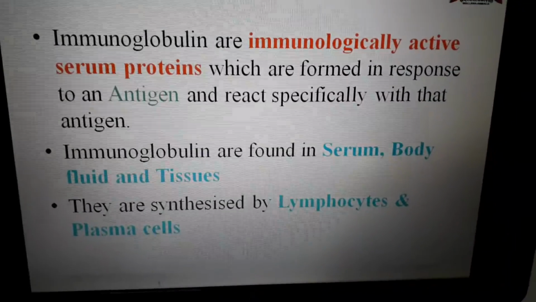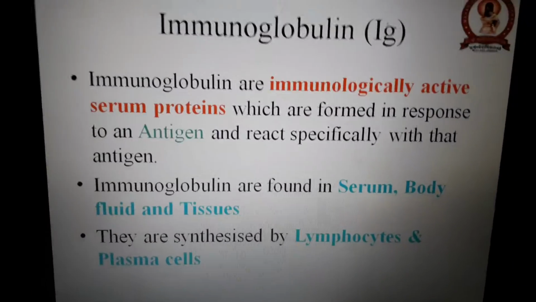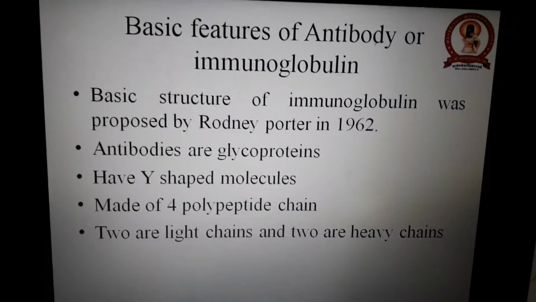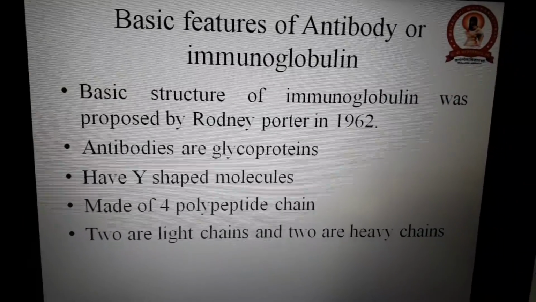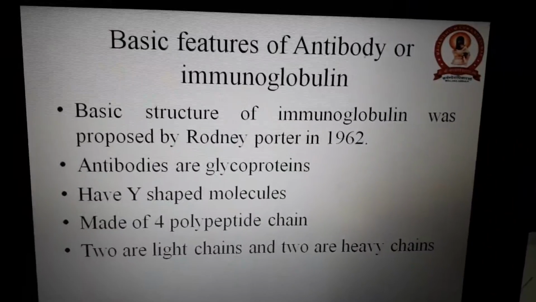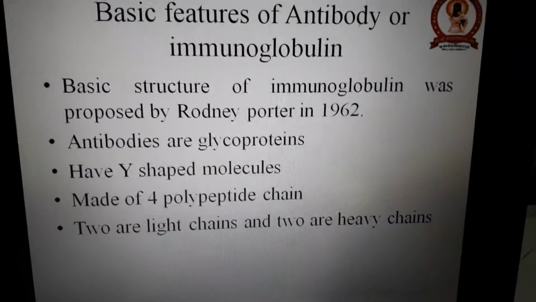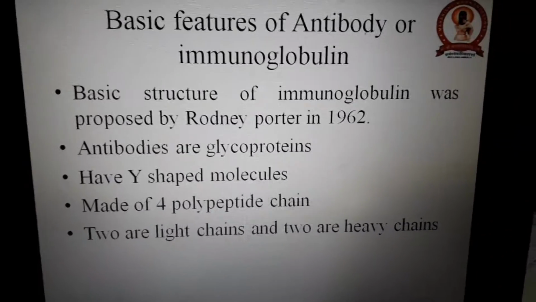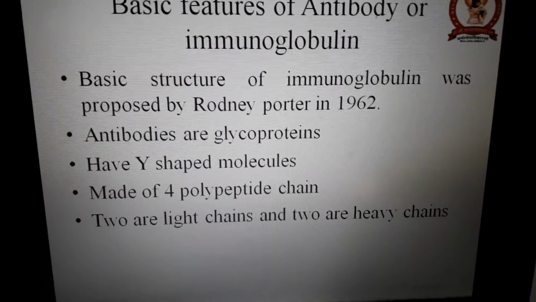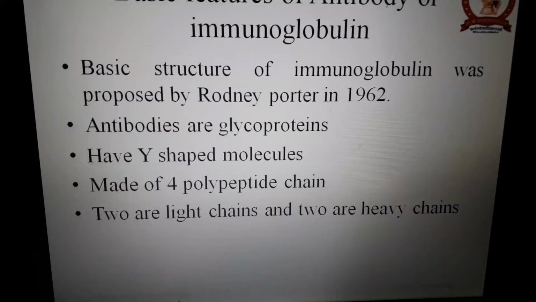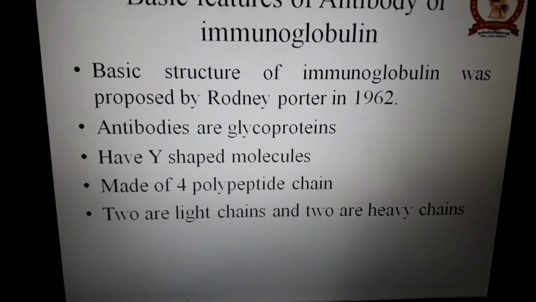When the B cell starts producing the plasma cells, these plasma cells are mainly responsible for the production of antibodies. Now we come to the basic feature of an antibody or immunoglobulin. The basic structure of immunoglobulin was proposed by Rodney Porter in 1962, and according to him, antibodies are glycoproteins. These antibodies have Y-shaped molecules, and this Y-shaped molecule is made up of 4 polypeptide chains.